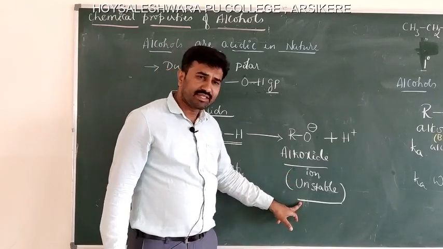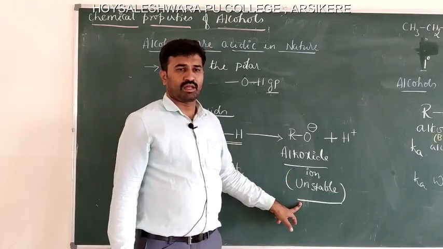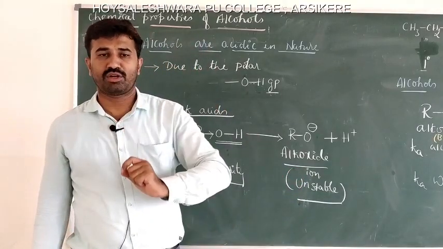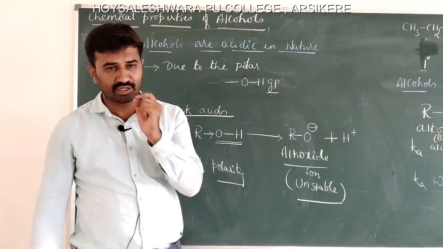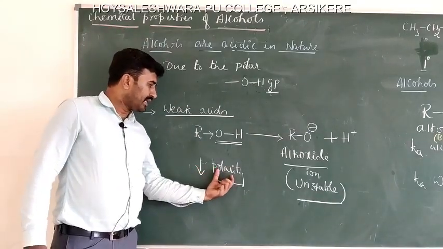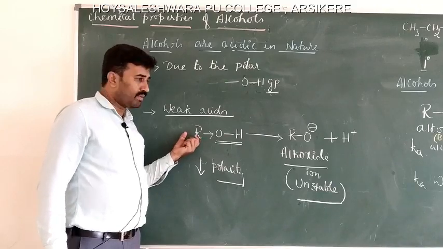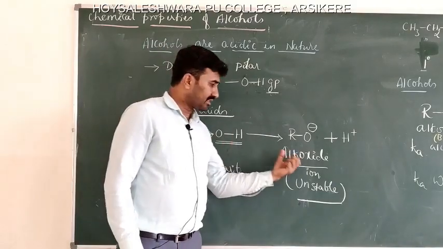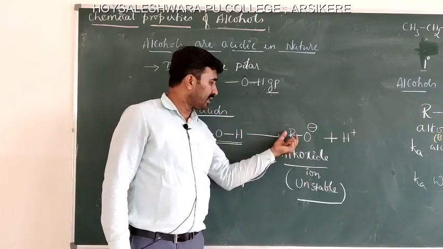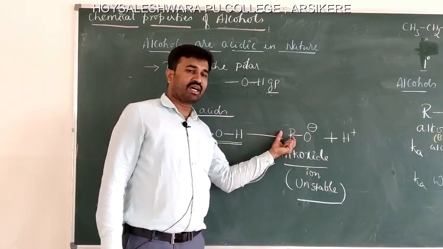Therefore, it is unstable. Alcohols are weaker acids than water molecules because of two reasons. One is the decrease in polarity because of the R group, and the second is that the alkoxide ion is destabilized by the electron donating effect of the R groups.